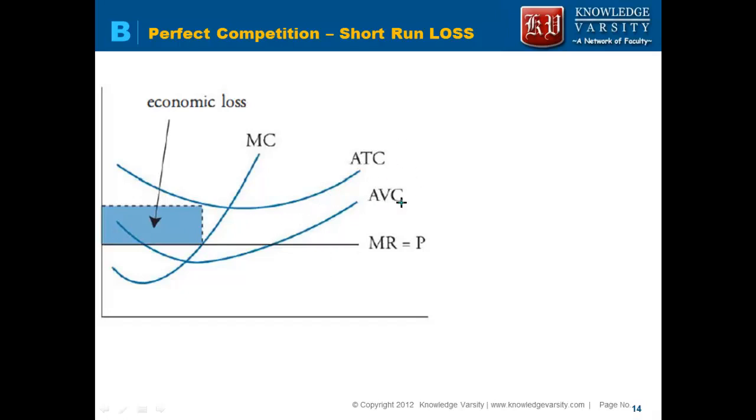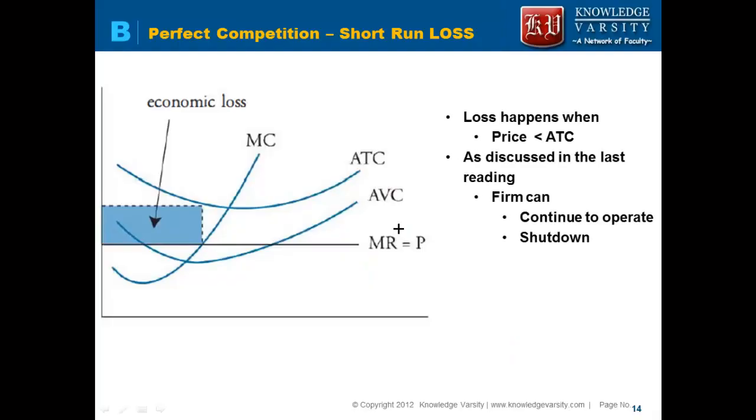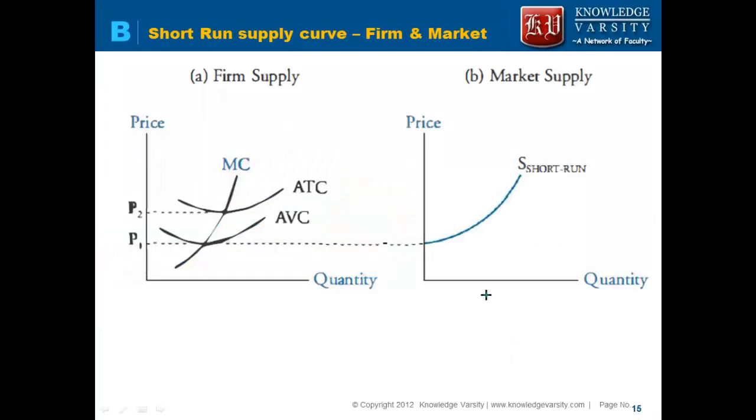But now what we need to understand is whether you should produce or not. The producing decision will depend on whether the price is above AVC, the average variable cost, or below it. So what we are saying is, if the price is below average variable cost, that means I am not able to meet my variable cost, so I will supply zero quantity.